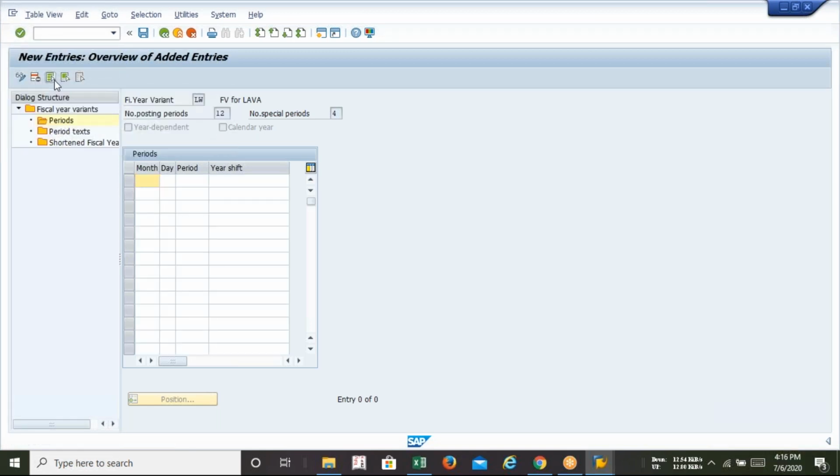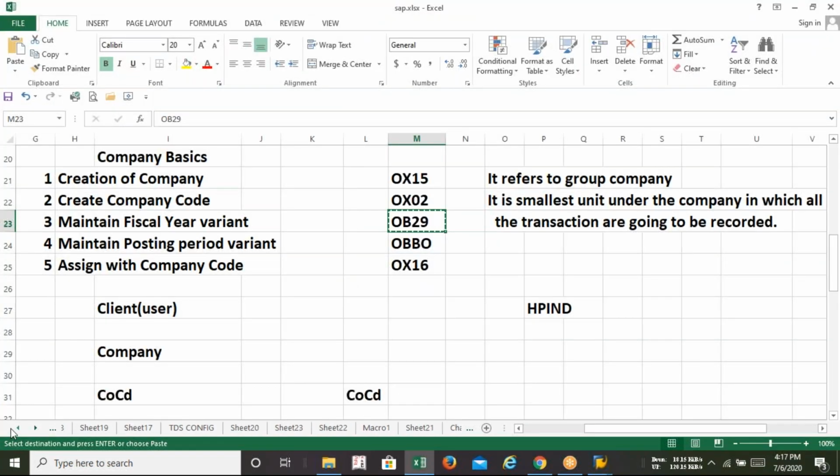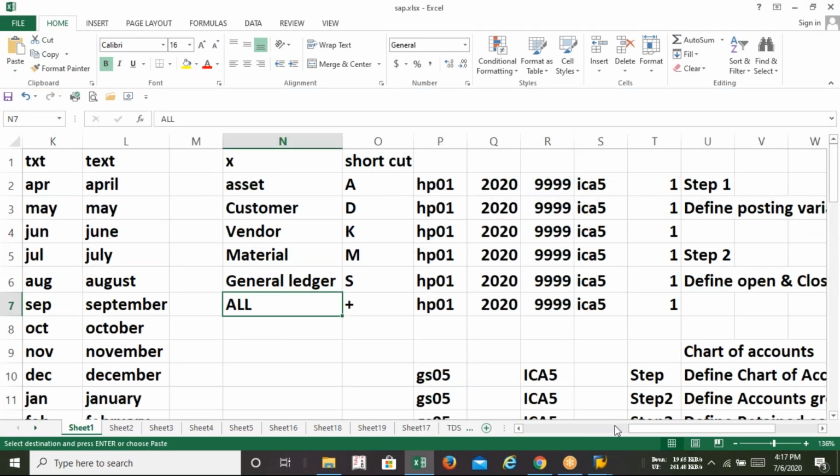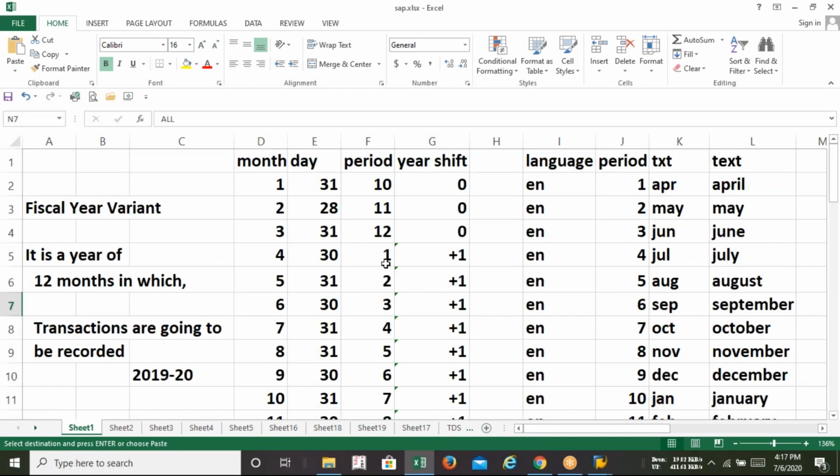Okay, and now you have to configure this. I know it's very childish nowadays, but we have to do this: month, day, period, and year shift. Okay, year shift means what? Year shift means changing from one financial year to another. Okay, so the month shall start from 1st to 12 months. So January has 31 days, February normally 28, but in a leap year it will be 29.